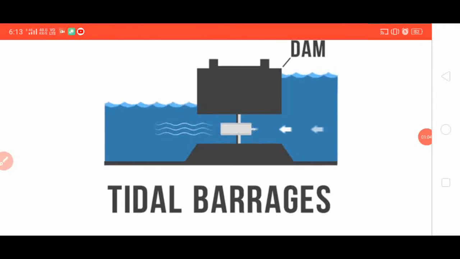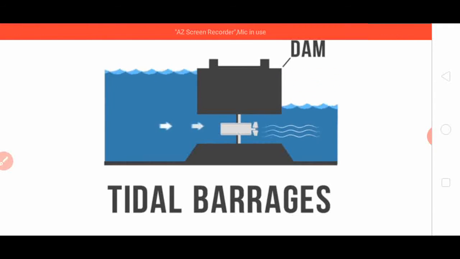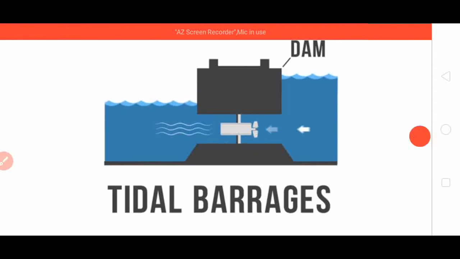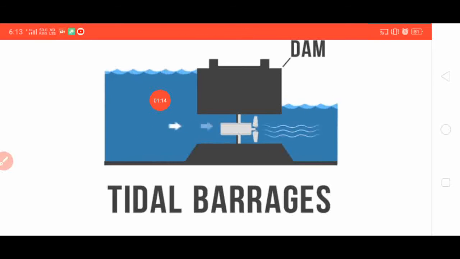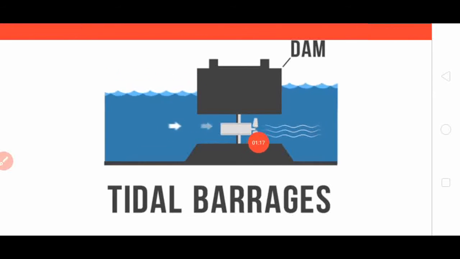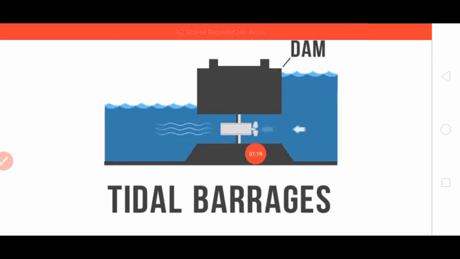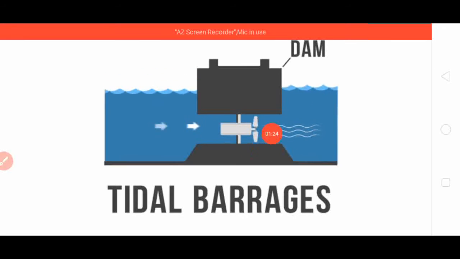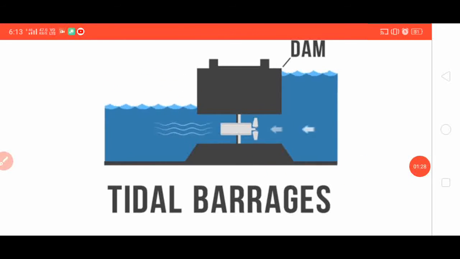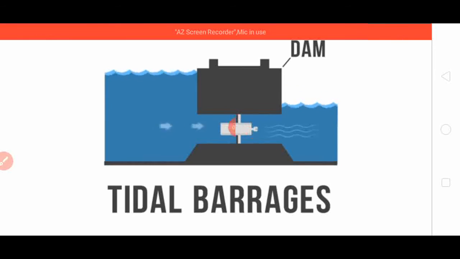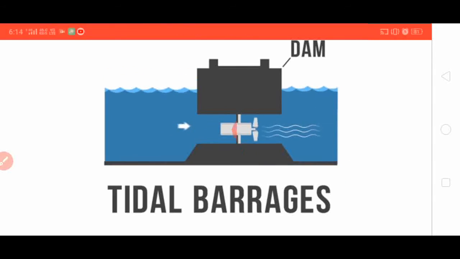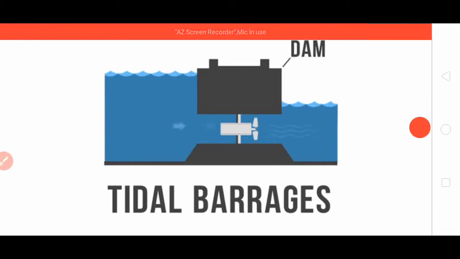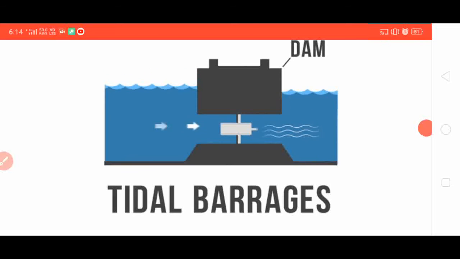If there is a pressure difference, water will move. Otherwise, if there is no pressure difference, water will not move. As a result, it moves the turbine, and this turbine moves the generator, and the generator generates the electricity, which we can then use.